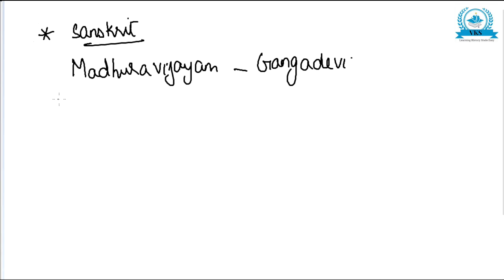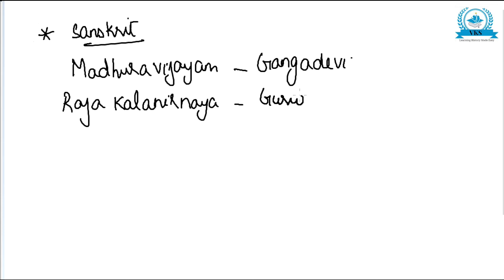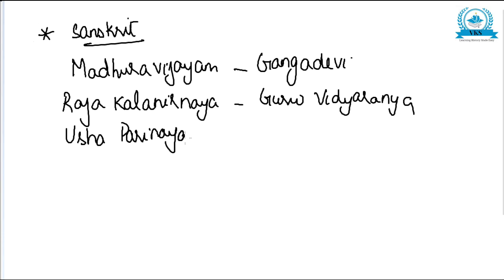The next important Sanskrit work is Raja Kalanirnaya, which was written by Guru Vidyaranya. The next important Sanskrit work was Usha Parinayam. It was a very important Sanskrit work written by the great ruler Krishnadevaraya.